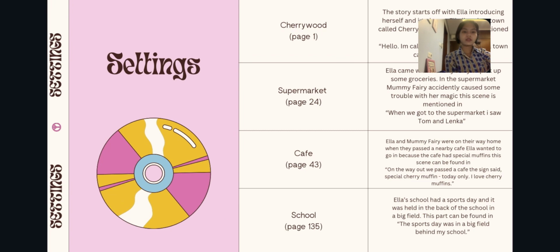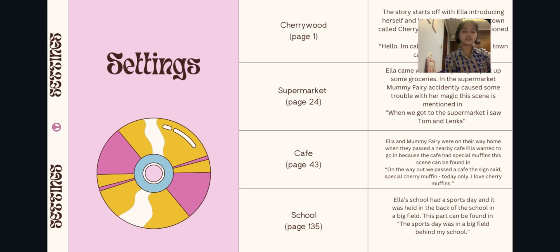Next is settings. First is Cherrywood in page 1. This location can be found in the sentence, "Hello, I'm called Ella Brooke. I live in a town called Cherrywood." Next is supermarket, page 24. This location can be found in the sentence, "When we go to the supermarket, I saw Tom and Lenka."